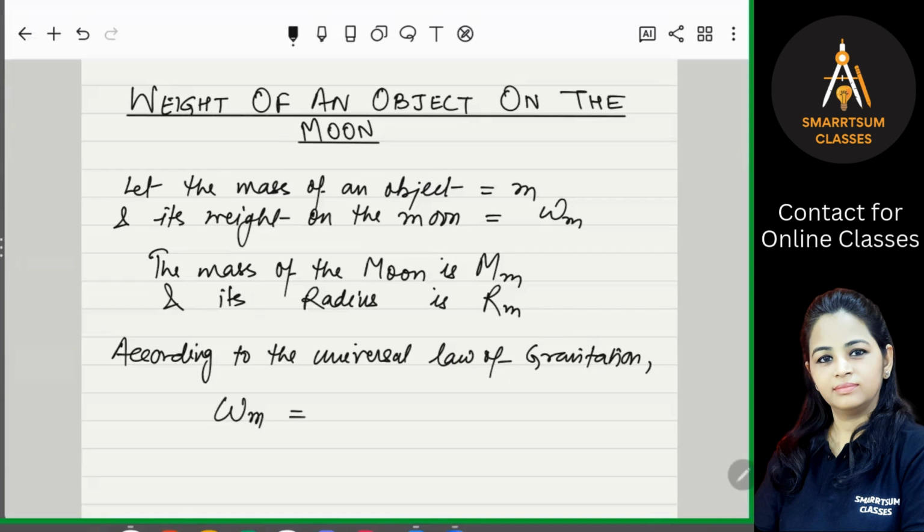Weight is the force. Wm will be equal to G, the universal constant, into Mm, mass of the moon, into m, mass of the object, upon R square, the square of the radius of the moon, Rm. So the object and the moon will be attracted with the force Wm equal to G Mm into m upon Rm square.